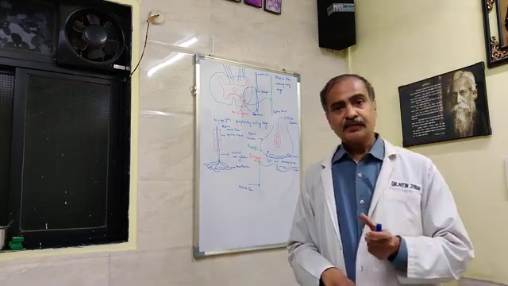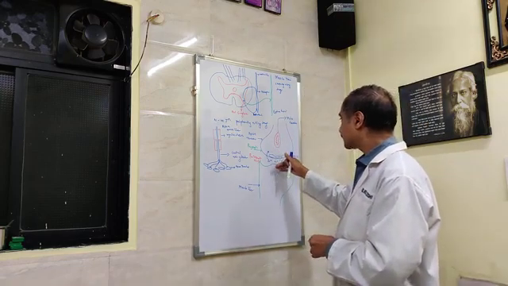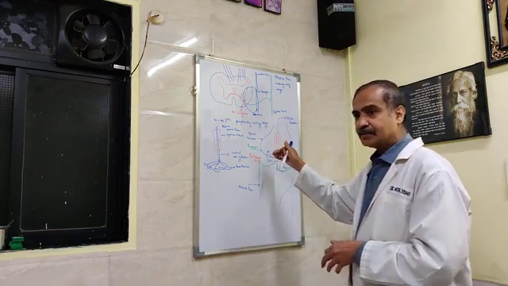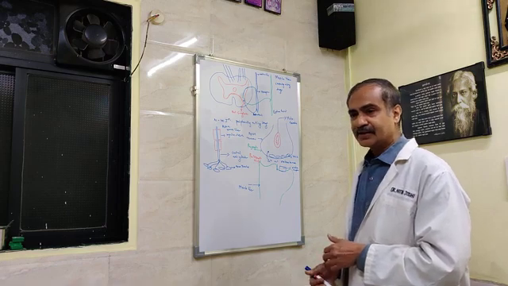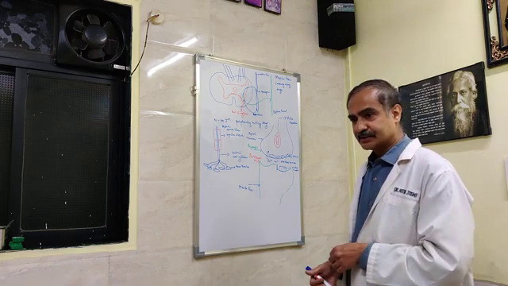So, we have seen that there are different steps where there can be blockage by the peripherally acting drugs. Now we'll see how these peripherally acting drugs will prevent the contraction of the muscle.